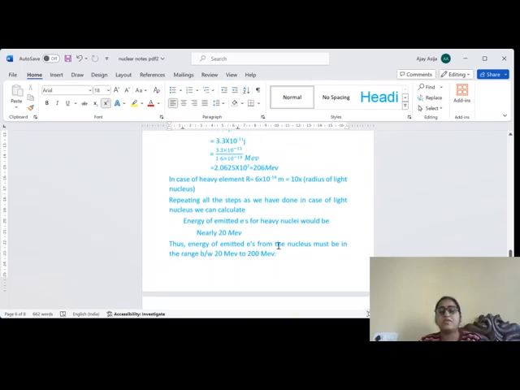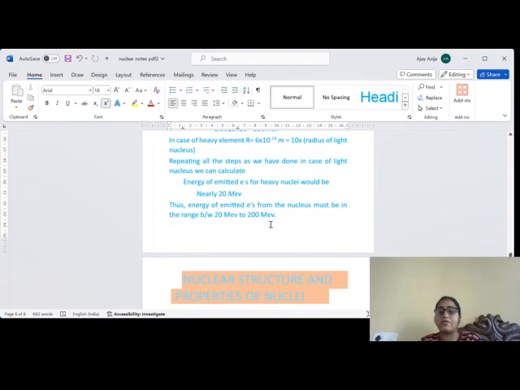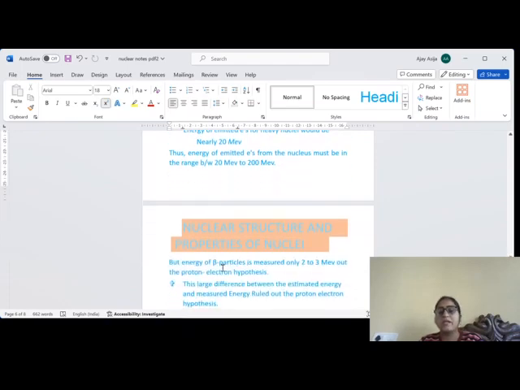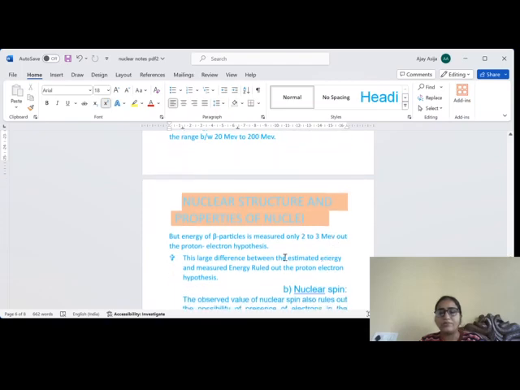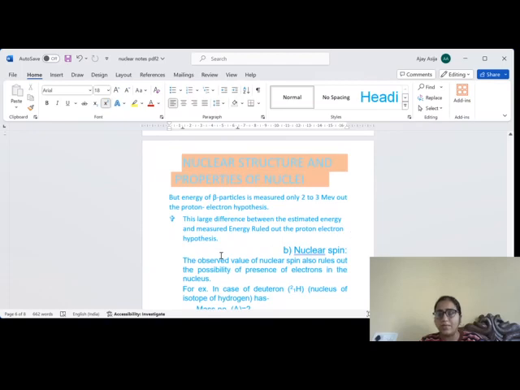So you can say that the energy of emitted electrons from the nucleus must be in the order of 20 mega electron volt to 200 mega electron volt. But the energy of beta particles was measured only 2 to 3 mega electron volt. So there is a large difference between these values and experimental values. This large difference between the estimated energy and measured energy ruled out the proton electron hypothesis.